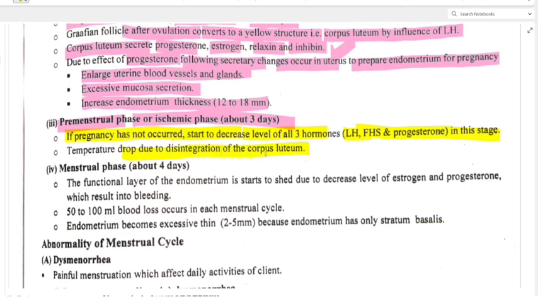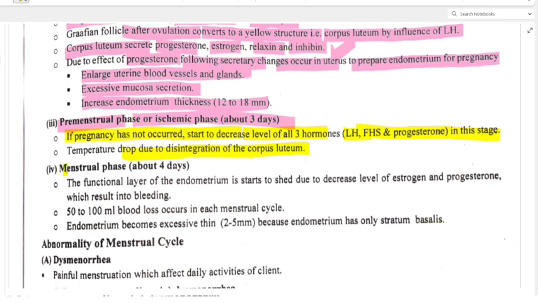So in the menstrual cycle, if you have remembered, first that slight temperature drop will be there, then an increase of temperature will be happening. So in the premenstrual phase, temperature is dropping, right, due to disintegration of the corpus luteum. You have to remember that.